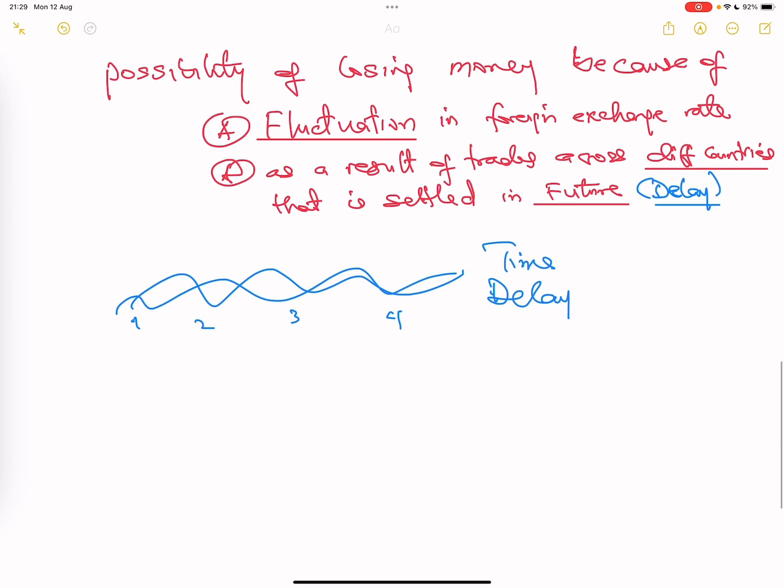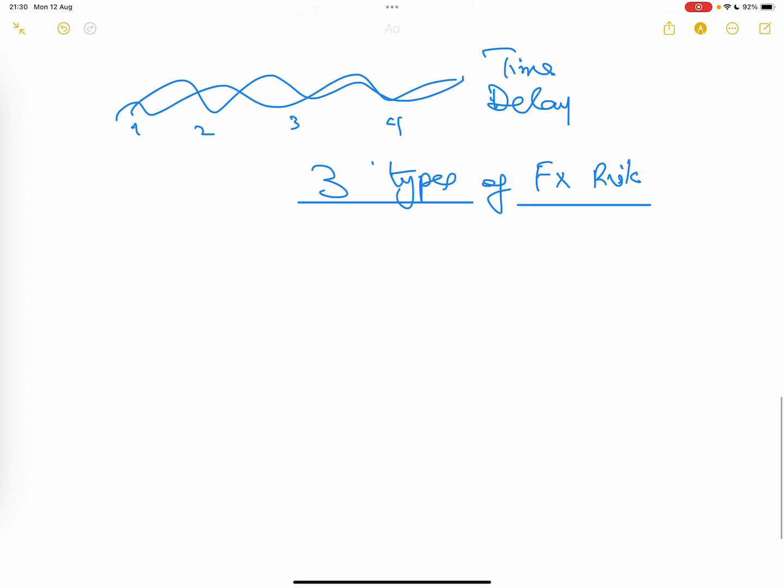Right. Now, you need to know the 3 types of FX risk. There are 3 types. And you are required to know the differences between the 3. The first one is your transaction risk. The second one is translation.